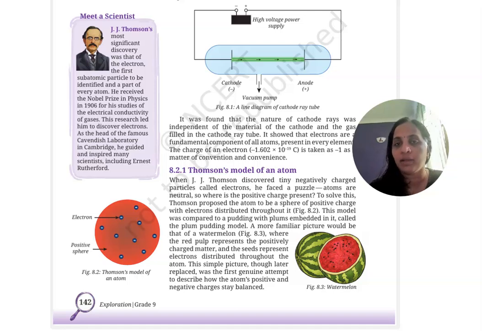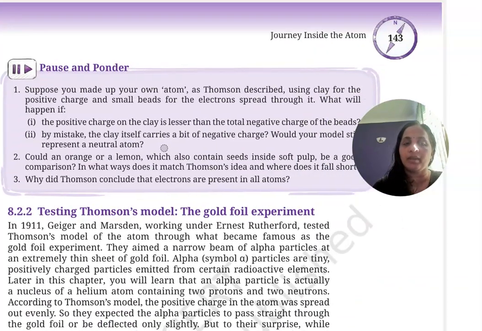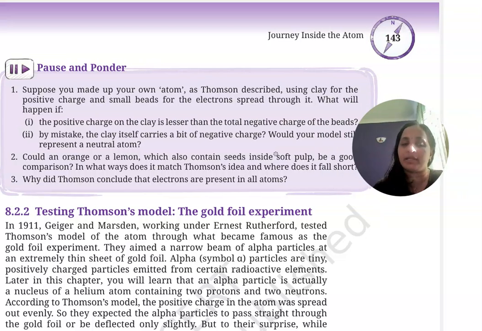Hope you understood, right? Then here you can see one more question, that we will just go through. Suppose you made up your own atom as Thomson described, using clay for the positive charge and small beads for the electrons spread through it. What will happen if the positive charge on the clay is lesser than the total negative charge of the beads?